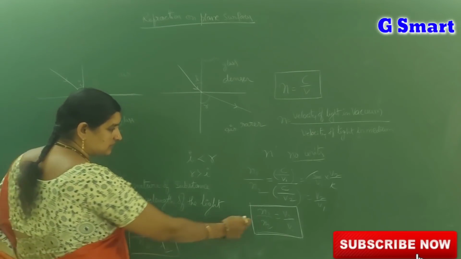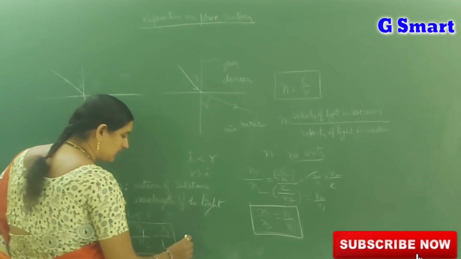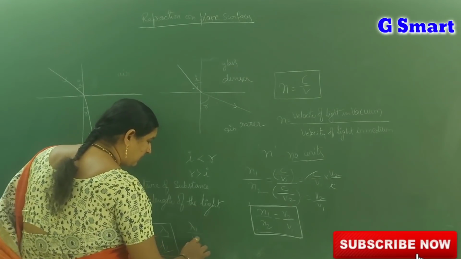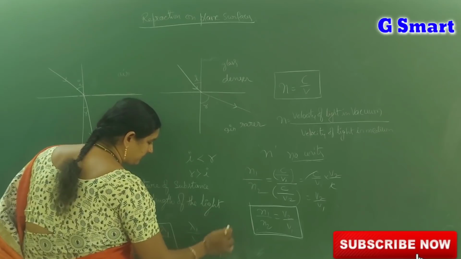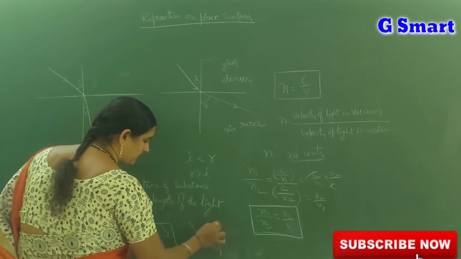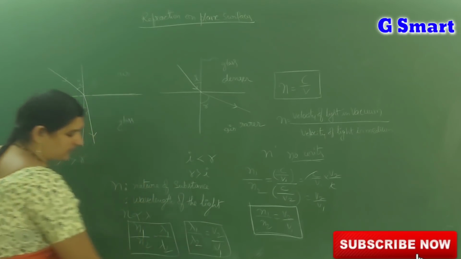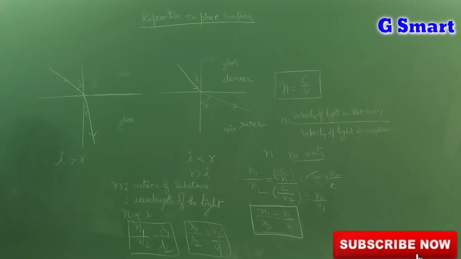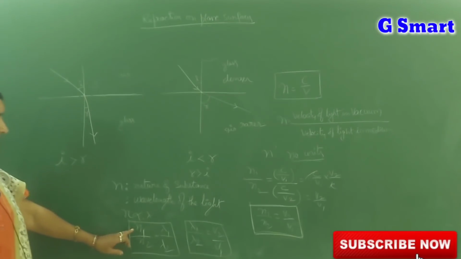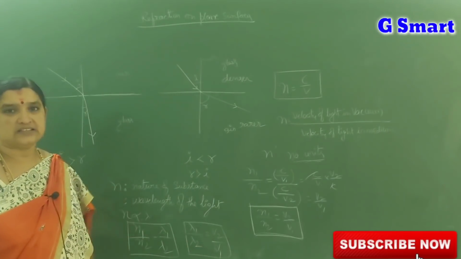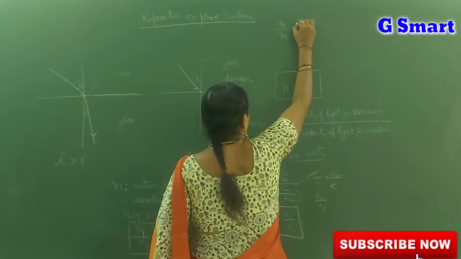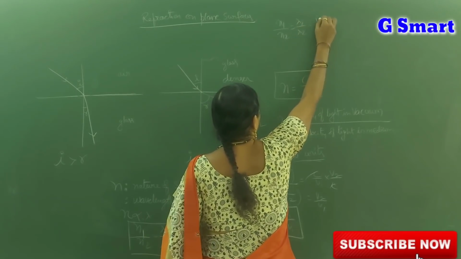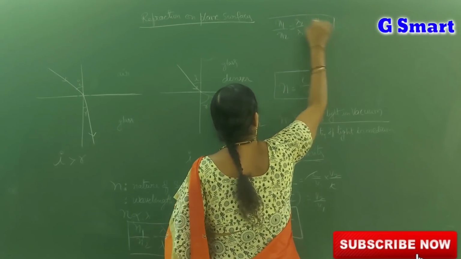So based on these two formulas, we can conclude that lambda 1 by lambda 2 is equal to v2 by v1. That is the relation between the refractive index, wavelength and velocity. You can write it as n1 by n2 is equal to lambda 1 by lambda 2 is equal to v2 by v1.